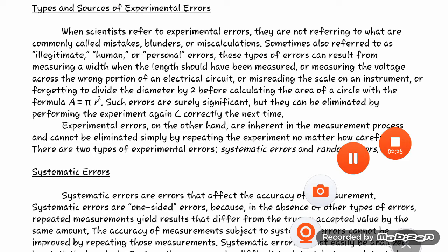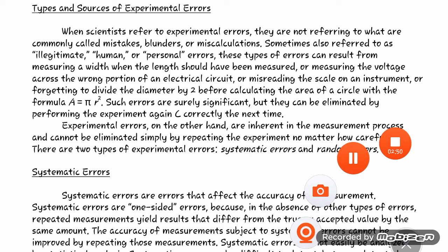So as you all know, sometimes when we do an experiment, we make certain errors. These types of errors can result from measuring a width when the length should have been measured, or taking the wrong portion of the electrical current, or misreading the instrument scale.